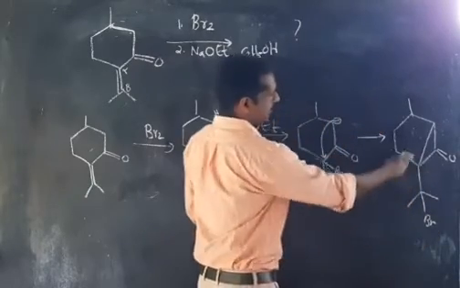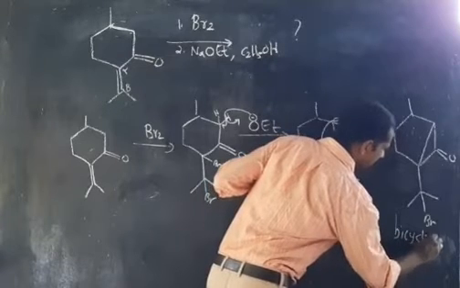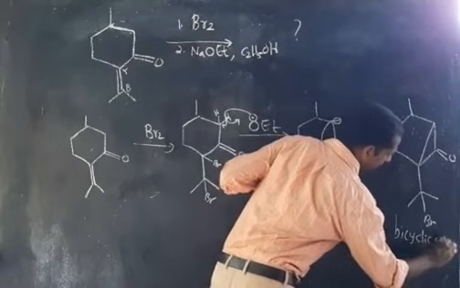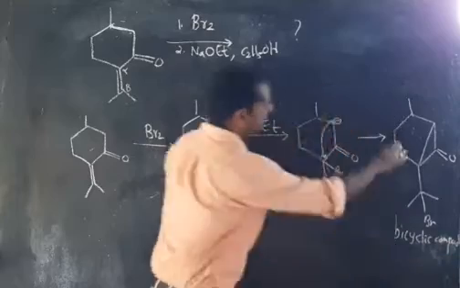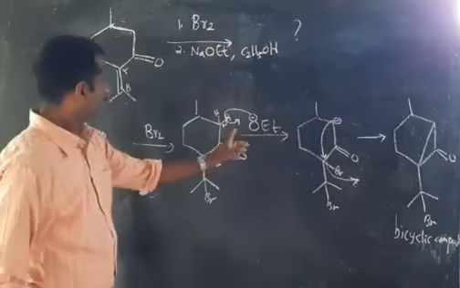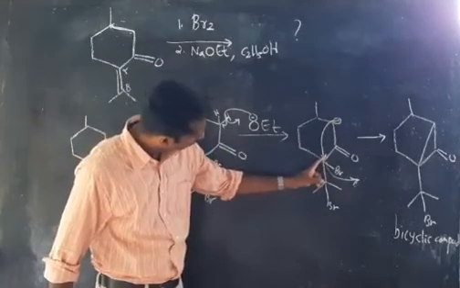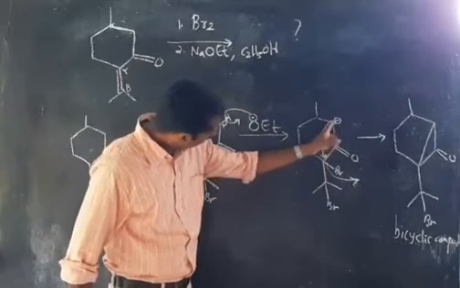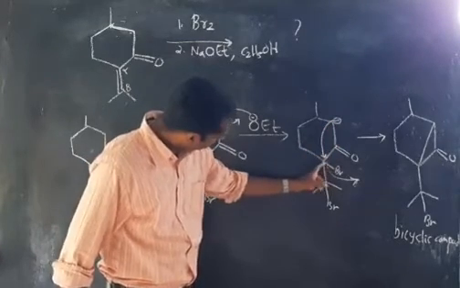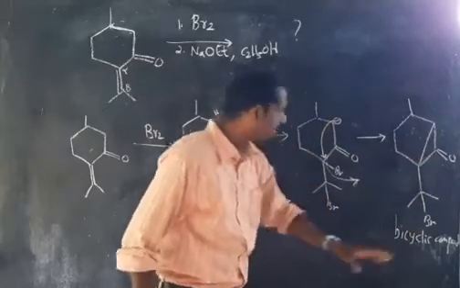That means this is a bicyclic compound. We are getting a bicyclic compound. Clear? Here is a negative charge attacking this positively charged carbon, and during that attack, our halide ion is removed, and we are getting a bicyclic compound.